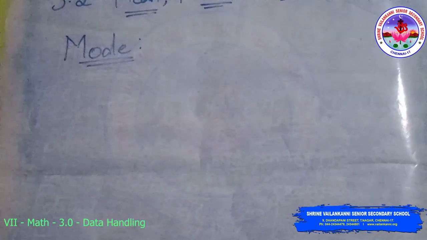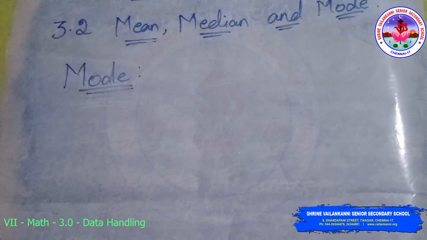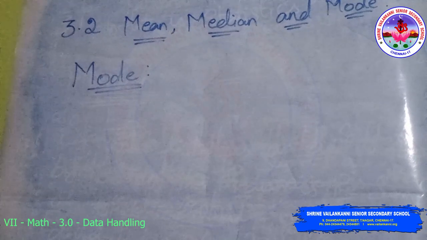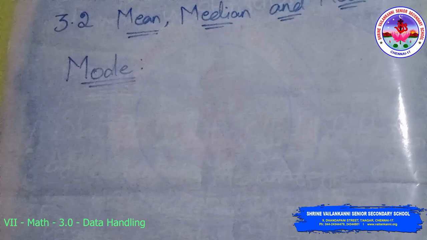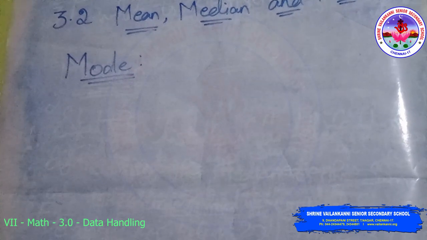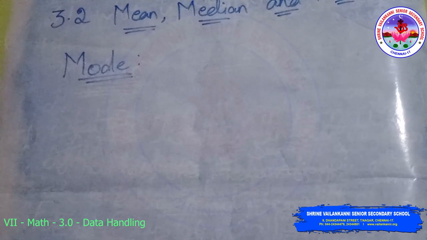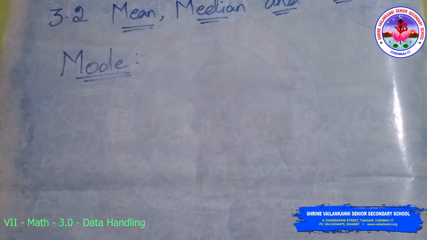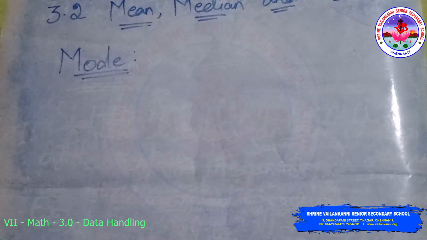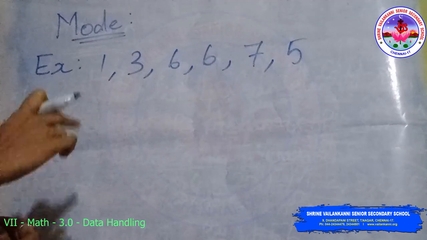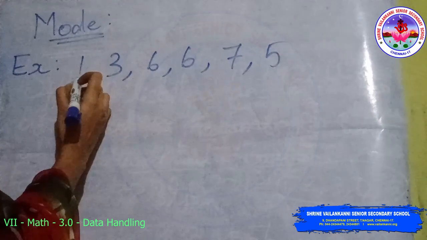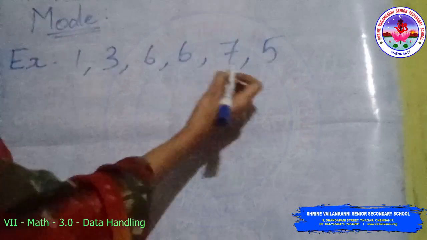Next one is mode. Mode is the value which occurs most frequently in a collection of data. If there are several modes for a data set, it is called multimodal data. For example, the set of data is 1, 3, 6, 6, 7, 5.